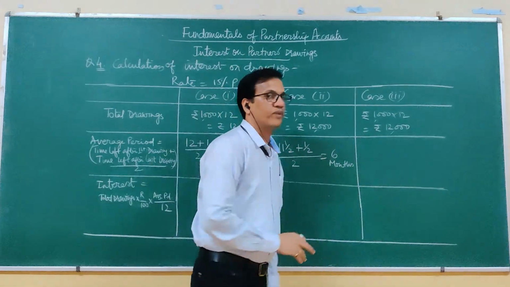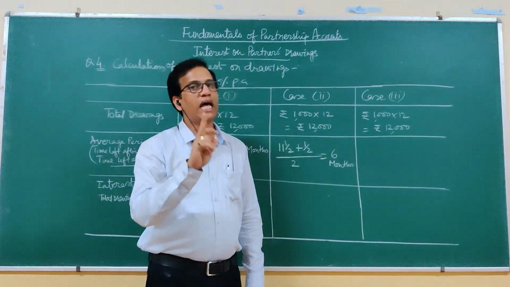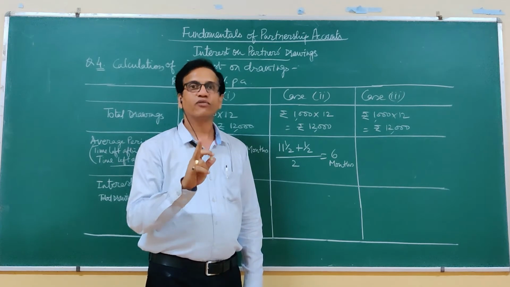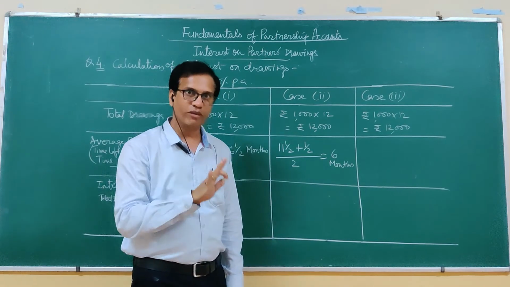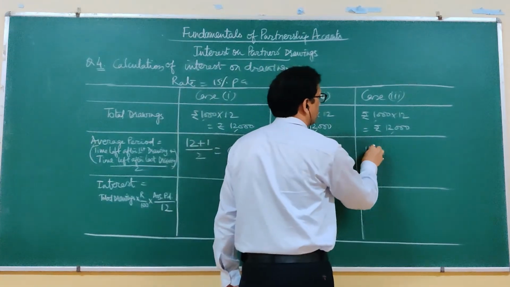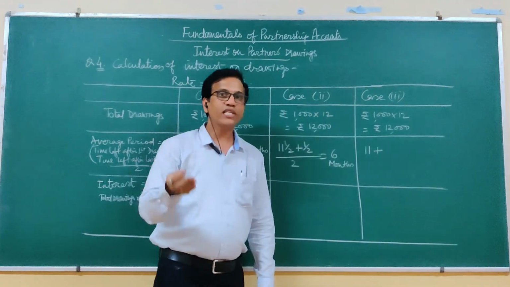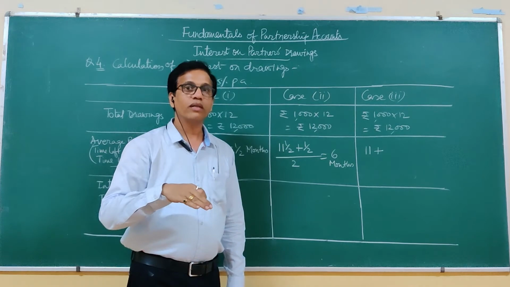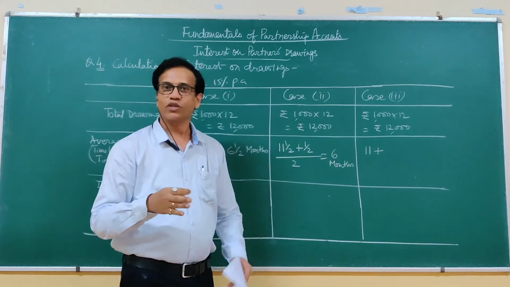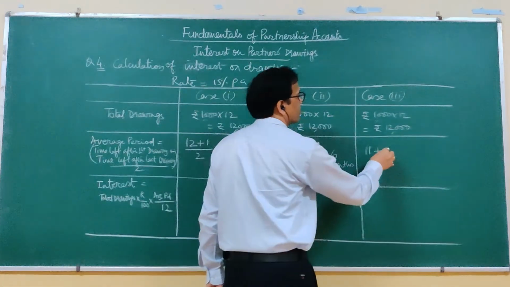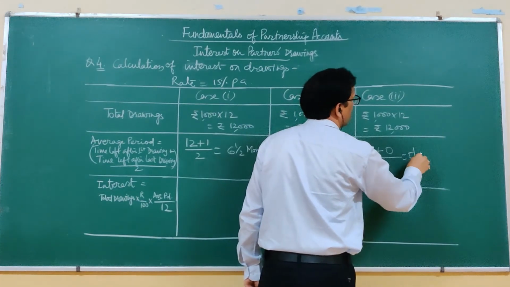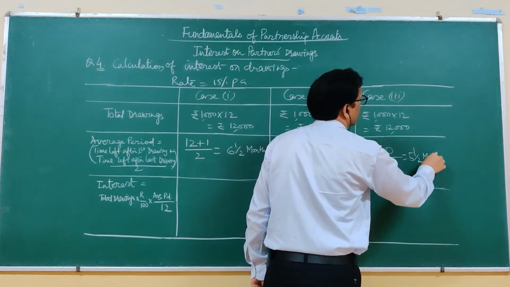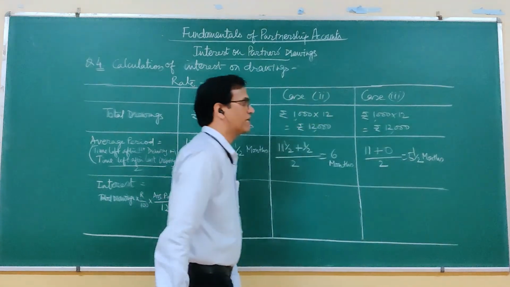And in the end, the first drawing is made on the last day of the first month. So the first month is completely gone, 11 months left. So 11 plus, the last drawing is made on the last day of the last month, so nothing is left, so 0 months, divided by 2 is equal to 5.5 months. So this way the average period is calculated.